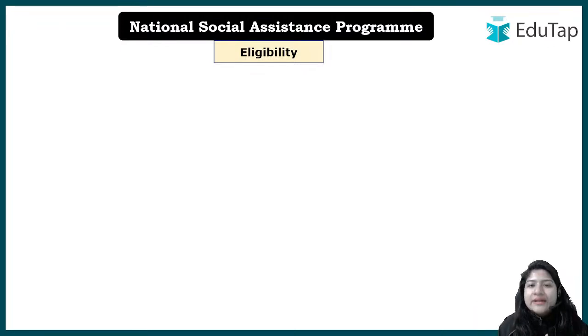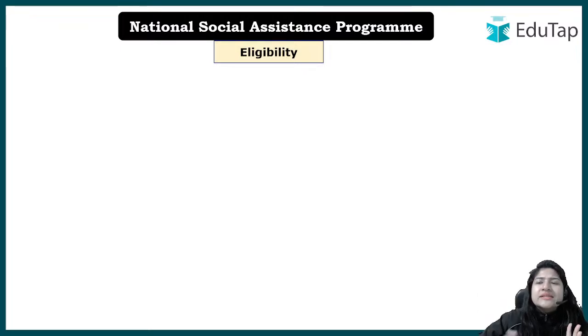ये है general criteria. However, because we are understanding that the scheme is running from 1995 and it's currently 2024, right, okay. So because of that क्या हुआ कि there must have been various changes in between, right?